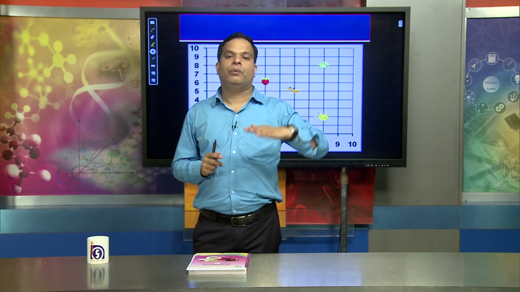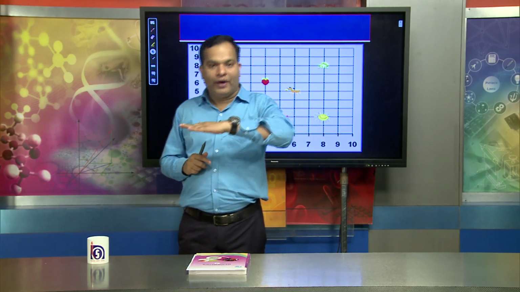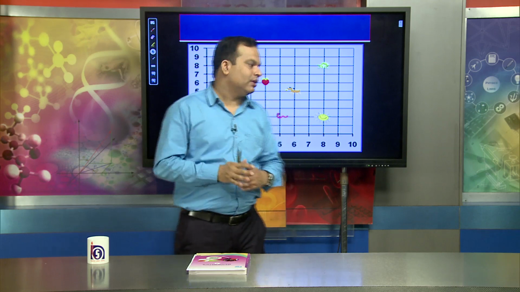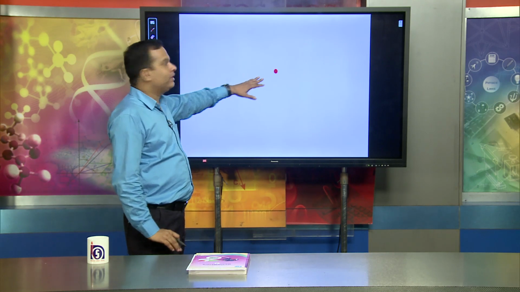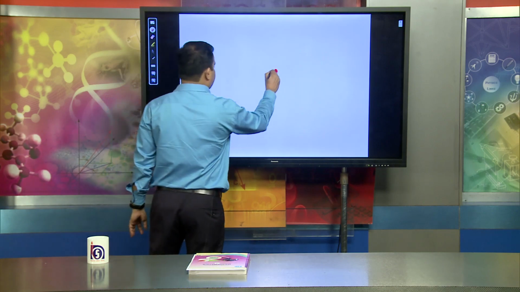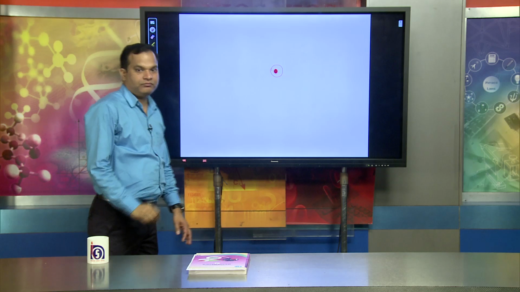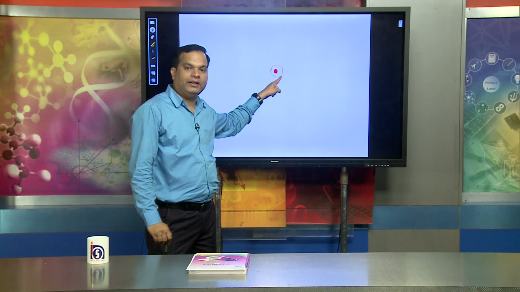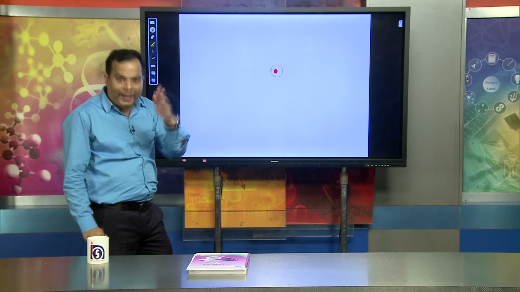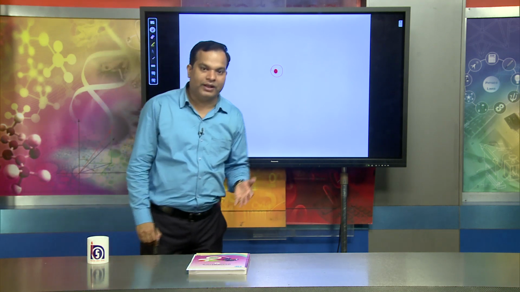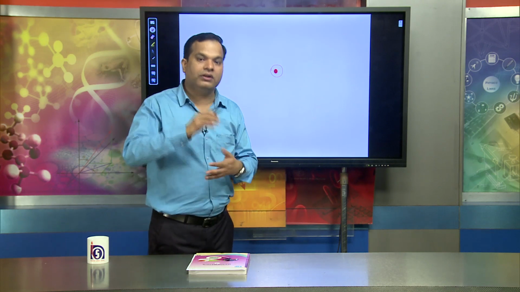The x coordinate stands for moving horizontally, and the y coordinate stands for moving vertically. We cannot find the location of a point when it is moving, but when it has stopped, we can find its location with reference to the x coordinate and y coordinate, because we are dealing with the location of a point on the plane.